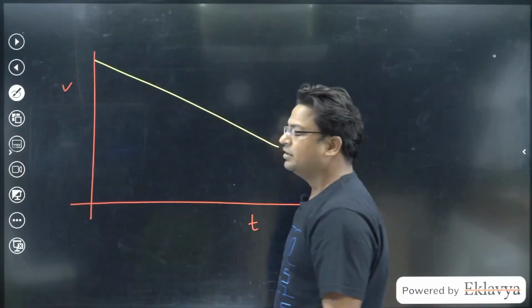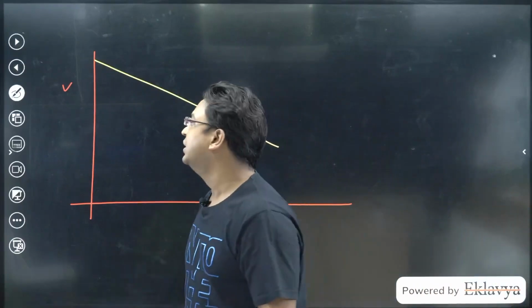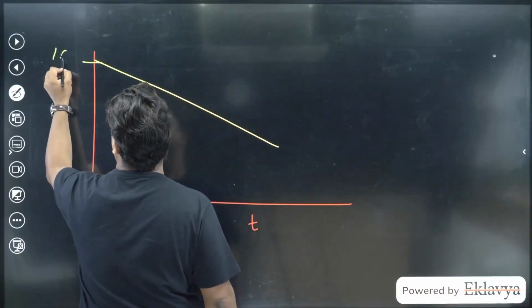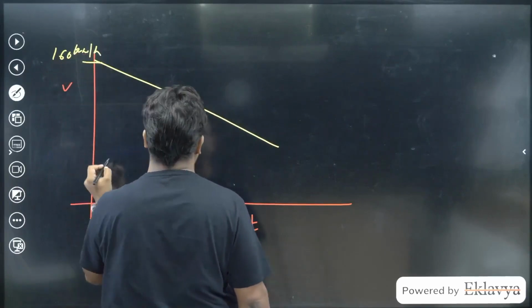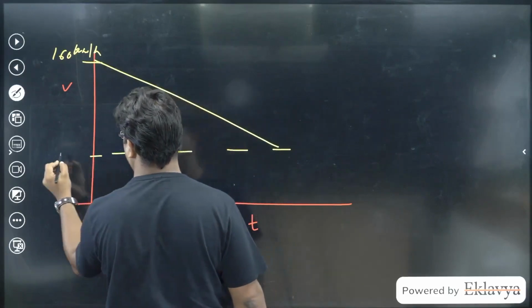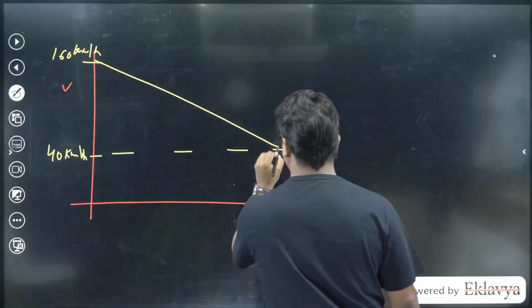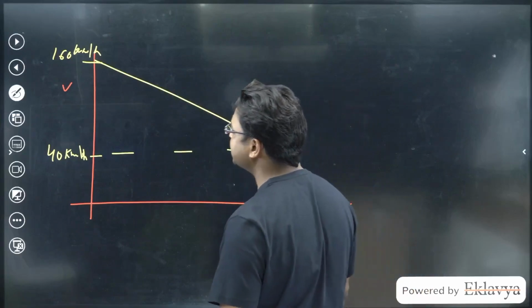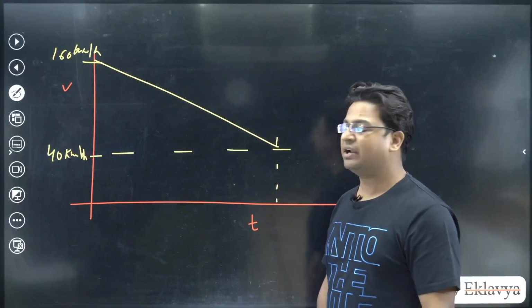Because the speed is uniformly decreasing, therefore the VT diagram will have a constant slope. The starting value will be 160 kilometer per hour, and this value will be 40 kilometer per hour. Now notice that 100 kilometer per hour is the mid value.